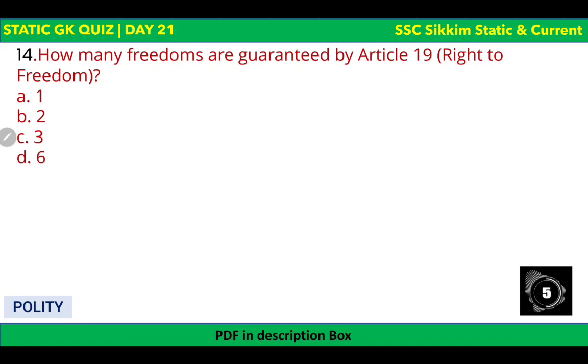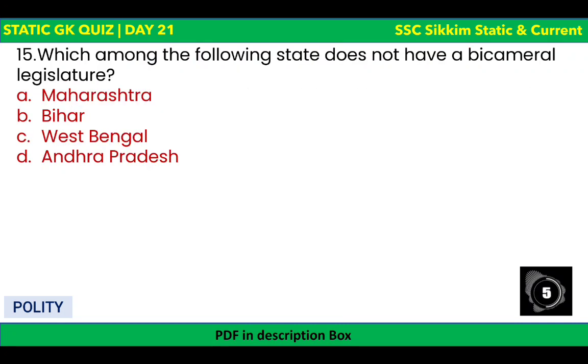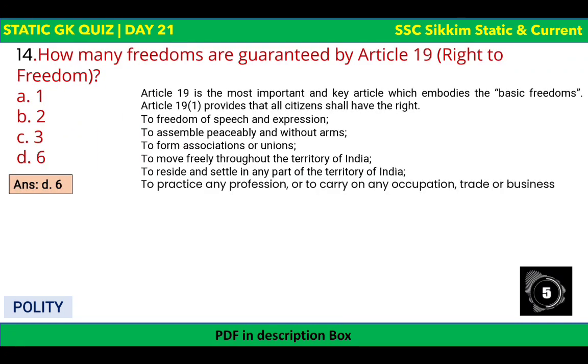So next question. How many freedoms are guaranteed by Article 19, that is right to freedom? The options are there and your time begins now. Article 19 guarantees how many freedoms? 1, 2, 3 or 6? Article 19 guarantees 6 freedoms. Now which are those 6 freedoms? Let us see. So these are the 6 freedoms.